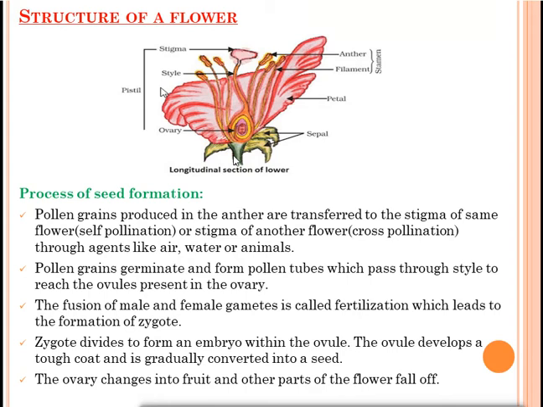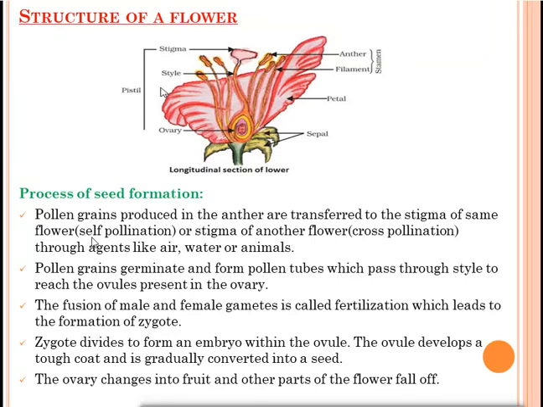For example, in pomegranate also, first you can see the flower. After that, that flower will change into fruit. Guava also, mango also. Now we'll discuss the process of seed formation. The pollen grains produced in the anther, present in this anther, are transferred to the stigma of the same flower. This is called pollination.